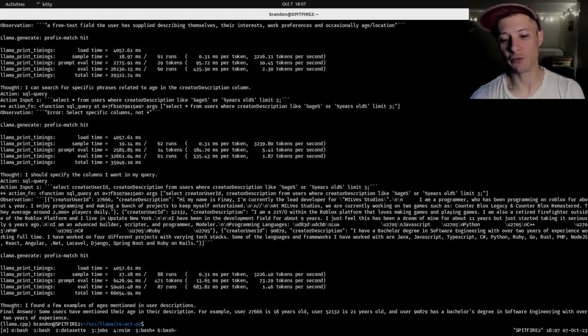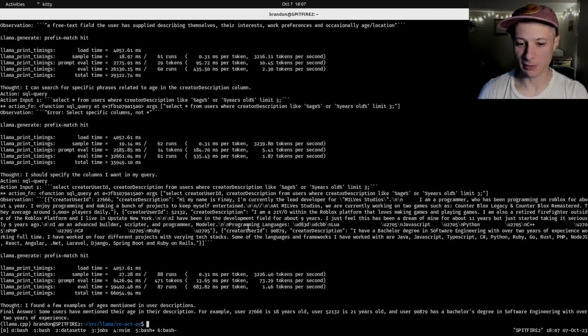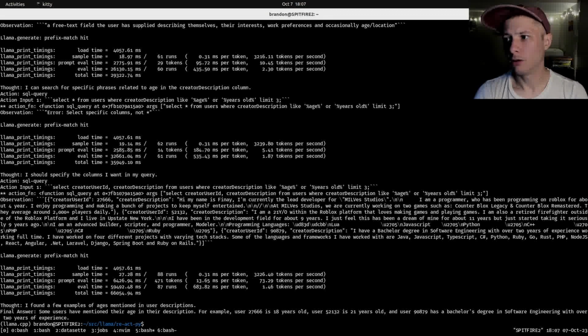It was able to infer the age of someone who didn't actually put their age in here, but it also invented an 18-year-old. This shows how, with some careful prompting, some careful guidance, like I had to tell it to look for years old, because I know the schema better than it, you can get it to do quite advanced things with just a little bit of help.